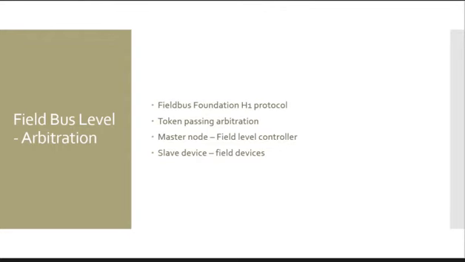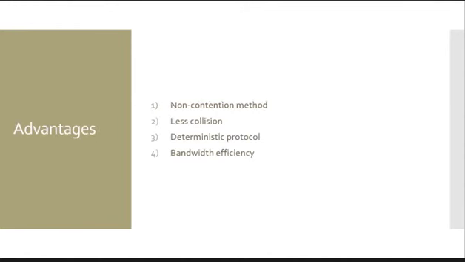After the time frame expires, the current master node will pass the token to the next master node on the bus. The advantage of this selection is that it's a non-contention method, which means that each field level controller is given equal access to the network for a given time frame once it has the token, and there is no need for controllers to compete for access to the bus. Also, it's effective since there are fewer collisions due to one node having access at a time. Traffic flows in one direction at high speeds since token buses use logical rings.